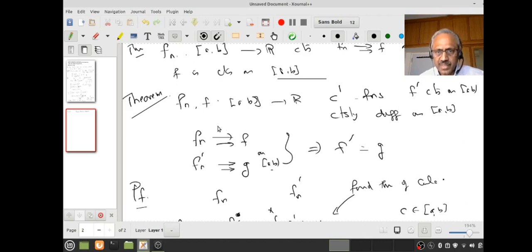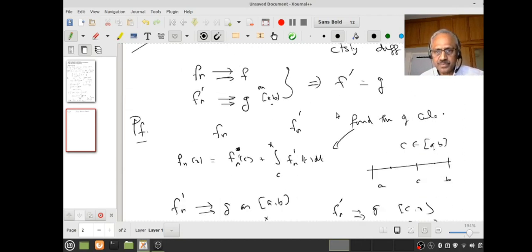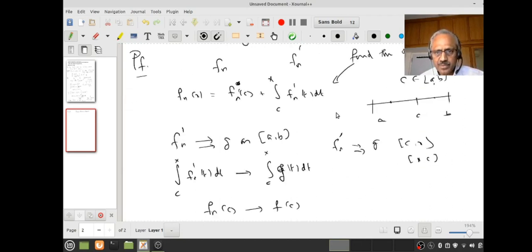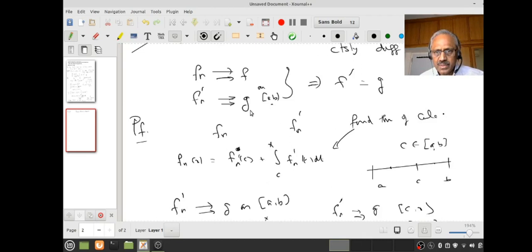The hypothesis will say the fn's are still continuously differentiable functions, and fn' converges uniformly to g, therefore g is a continuous function. Now what I am saying is fn converges to f pointwise. That's good enough. Do you understand the proof? Because I did not use the fact that the convergence of fn is uniform. Do you agree with that?